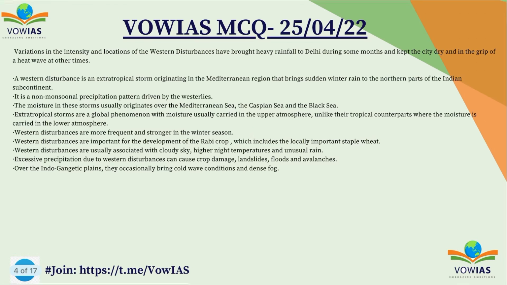Variation in the intensity and location of the western disturbances has brought heavy rainfall to Delhi during some months and kept the city dry and in the grip of a heat wave at other times. A western disturbance is an extratropical storm originating in the Mediterranean region that brings sudden winter rain to the northern part of the Indian subcontinent. It's a non-monsoonal precipitation pattern driven by westerlies. The moisture in these storms usually originates in the Mediterranean Sea, Caspian Sea, and the Black Sea. The extratropical storms are global phenomena with the moisture usually carried in the upper atmosphere, unlike the tropical counterparts where the moisture is carried in the lower atmosphere.